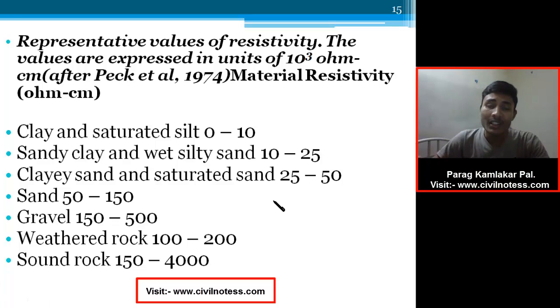So I think I have cleared your doubts about the resistivity method.